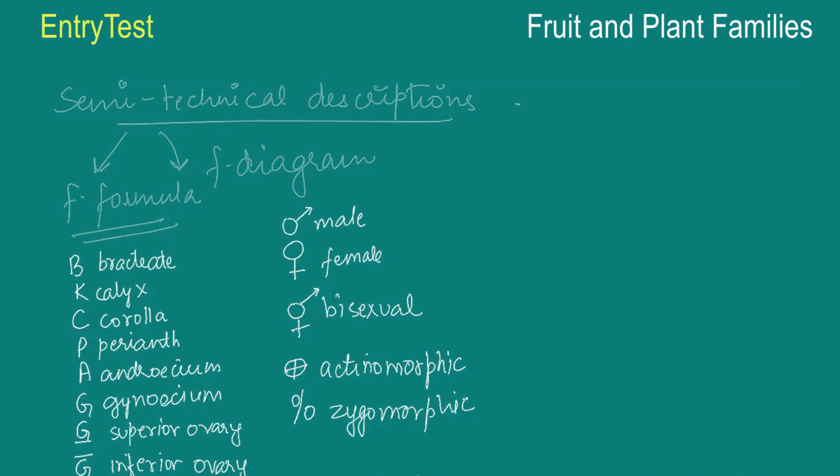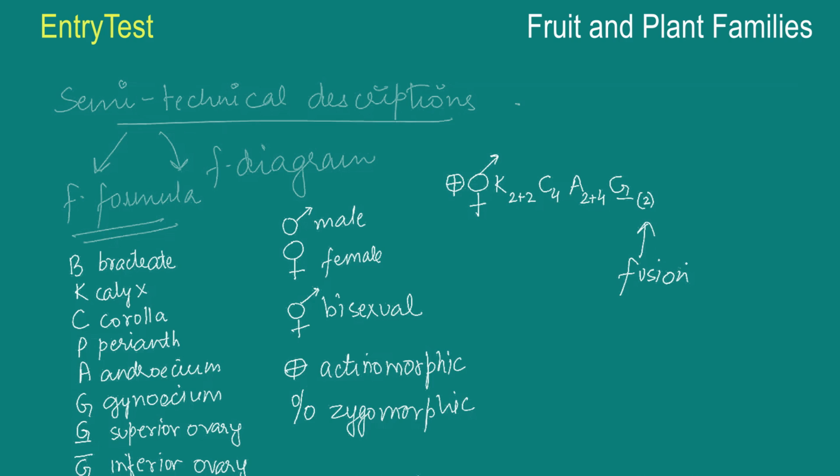I'll give you an example of a formula. So let's suppose this is the example. That tells you that the plant is definitely actinomorphic, and it is also having both the sexual organs, the male and the female. Now sometimes there is fusion between the parts of the plant, and that is shown by putting them in a bracket, like in this case. That means if there are two ovaries, they will be fused together. That's why we are putting the brackets.